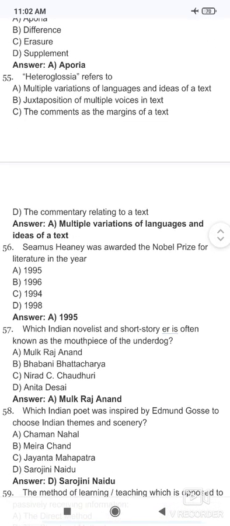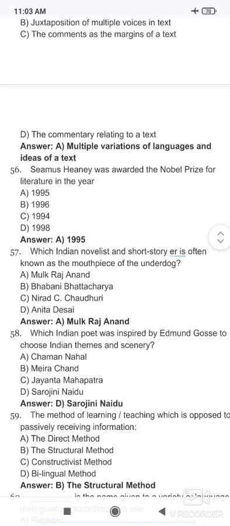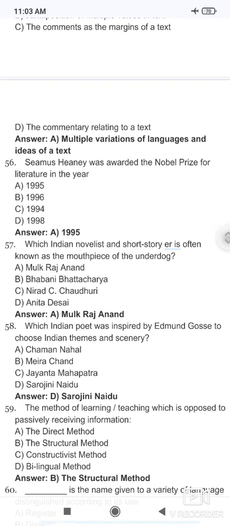Then Seamus Heaney was awarded the Nobel Prize for Literature in which year? Seamus Heaney was awarded the Nobel Prize in 1995. Which Indian novelist and short story writer is often known as the mouthpiece of the underdog?